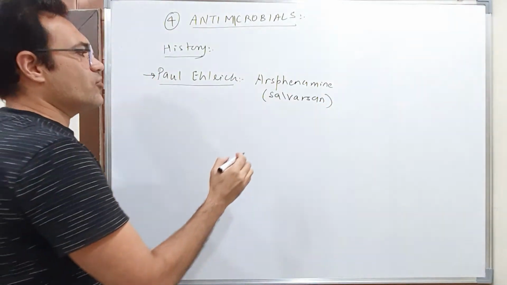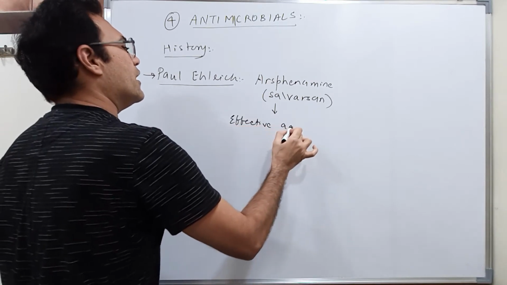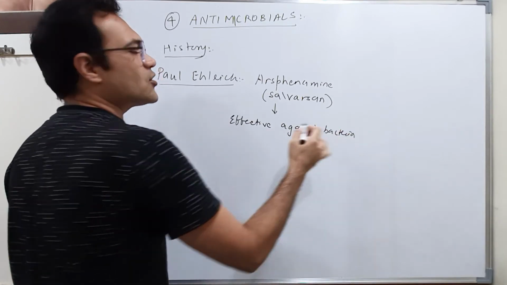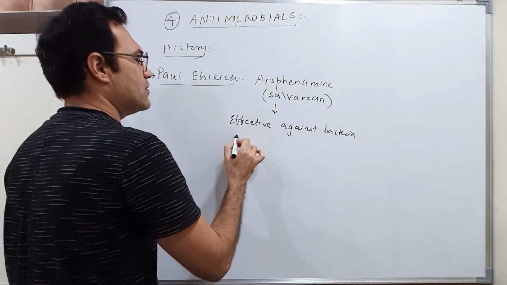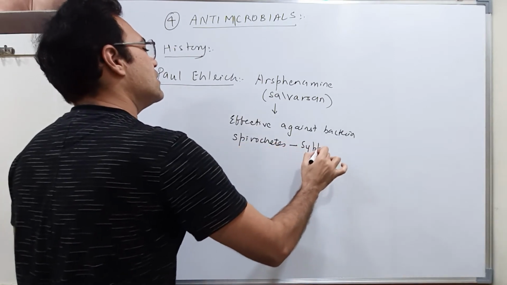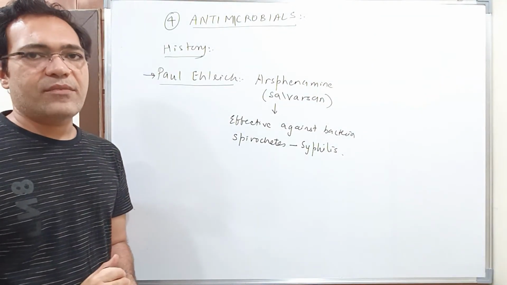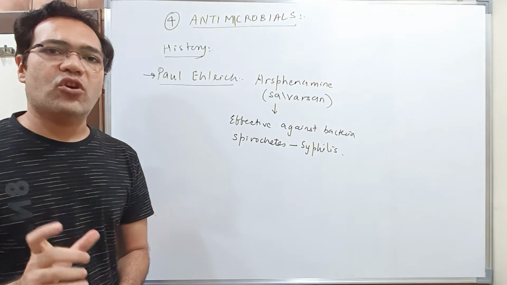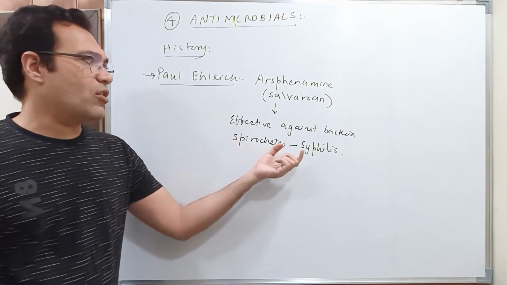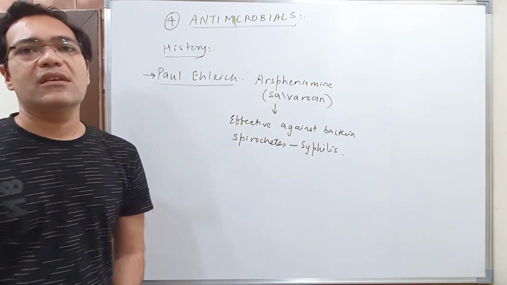And this drug was effective against a particular class of bacteria called spirochetes that cause syphilis. Syphilis, students, is a sexually transmitted disease, or in short STD. So spirochetes cause syphilis, and salvarsan or arsphenamine is the drug which is effective against syphilis.